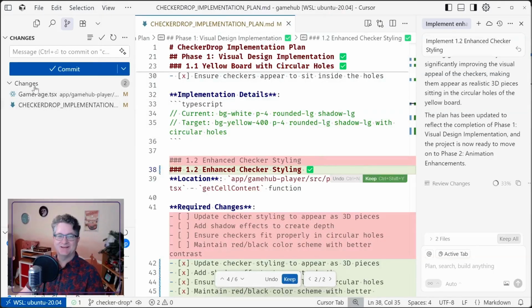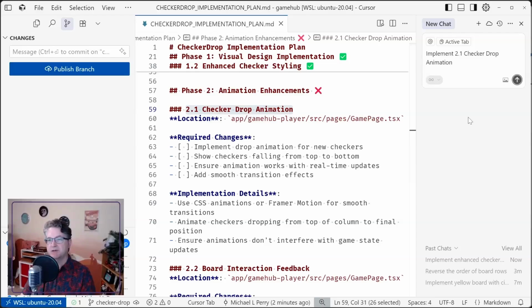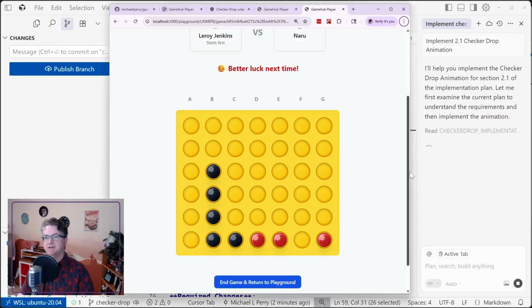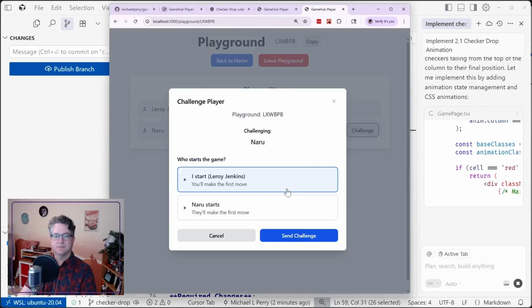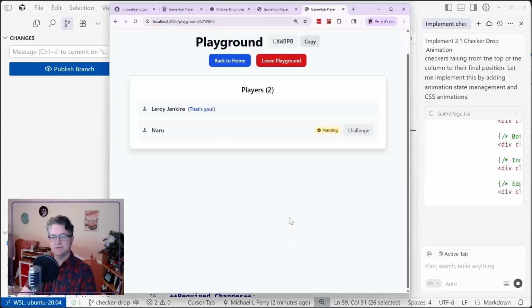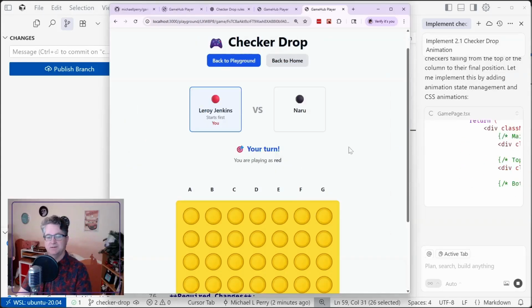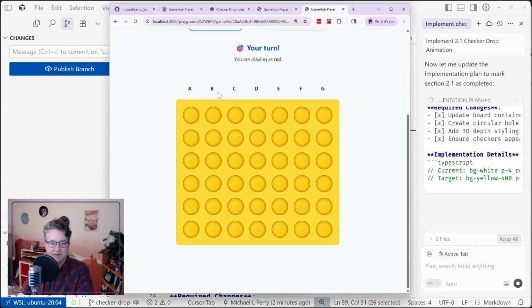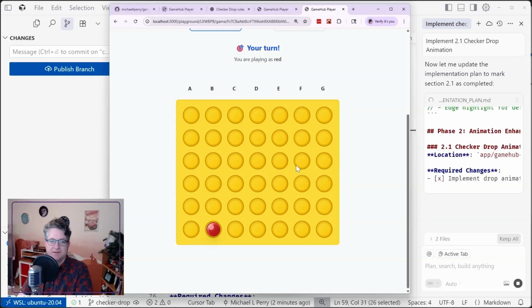Okay, we'll keep the specular highlights on the spheres. Let's go with that. Implement checker drop animation. Let's see what we can come up with. Let's create a new challenge so that we can see this working. All right, it says it's completed. I didn't see it animate.